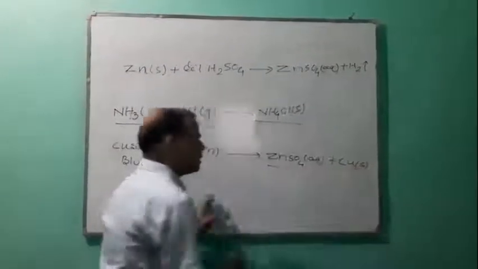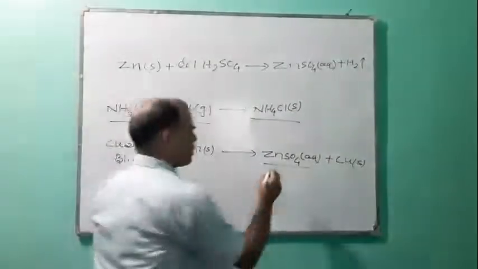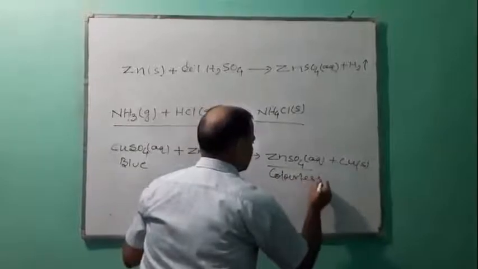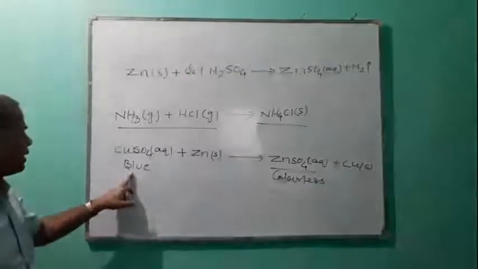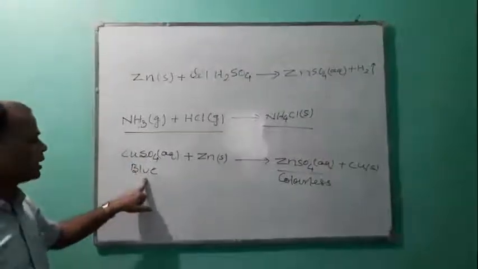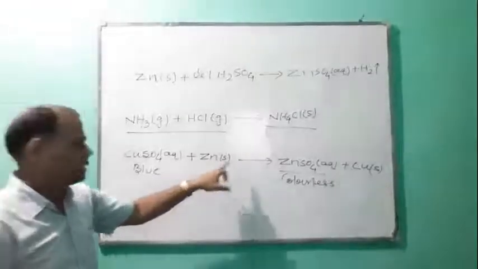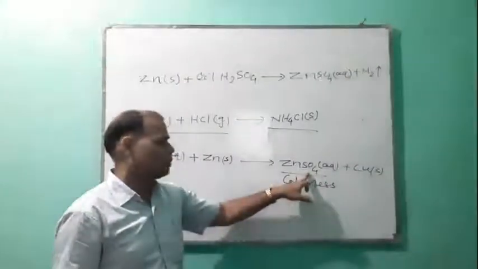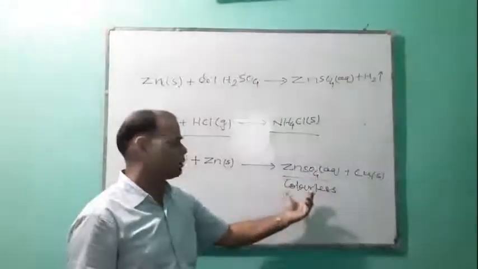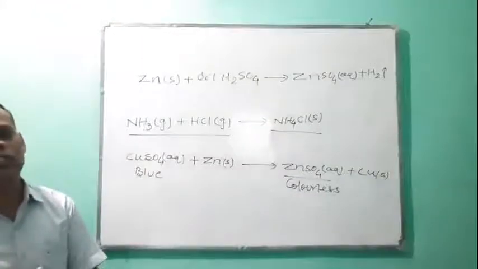Here the aqueous solution of copper sulfate is blue in color. When you add zinc metal, it forms aqueous solution of zinc sulfate and copper metal, but the aqueous solution of zinc sulfate becomes colorless.